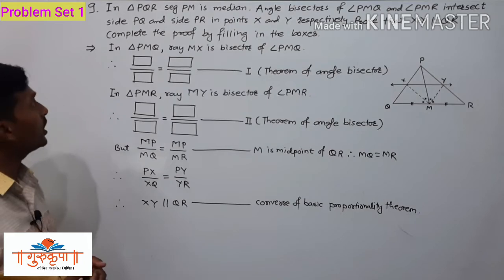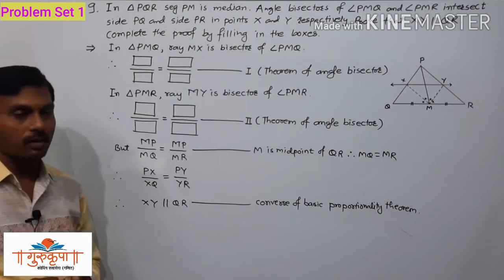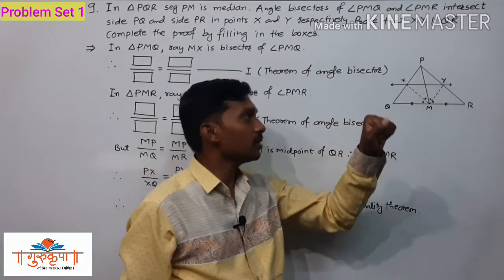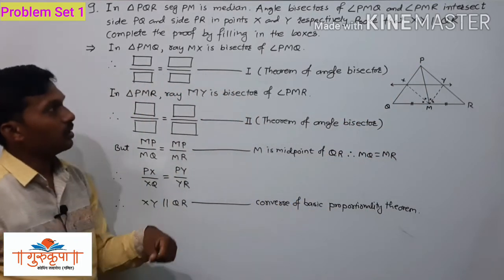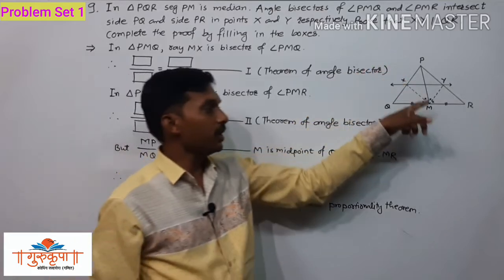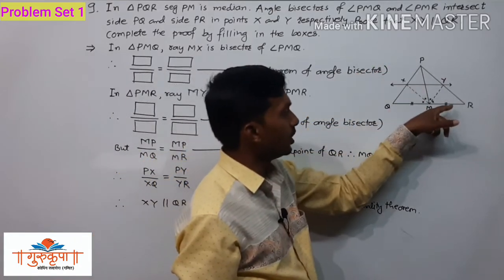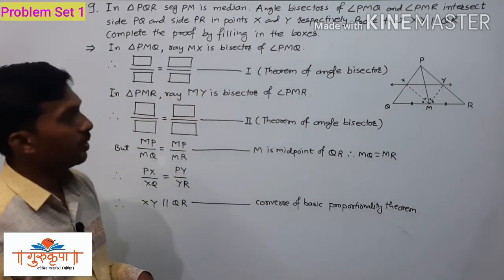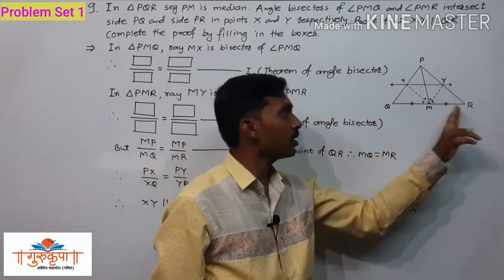Here we have given an activity. We have given a diagram also, that is triangle PQR, with the angle bisectors of angle PMQ and angle PMR, that is MX and MY respectively, drawn, and we have to prove that this XY is parallel to QR.